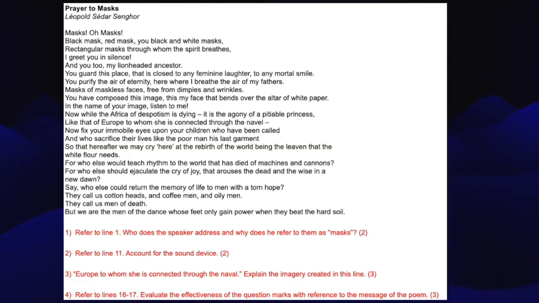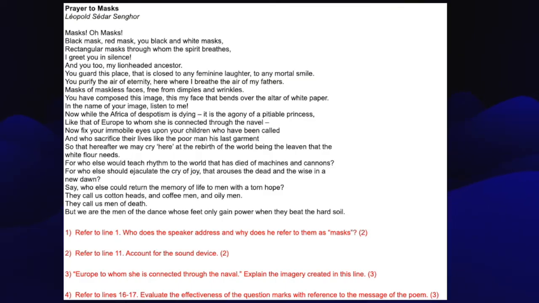Question 2, refer to line 11. Account for the sound device. So here it is another 2-mark question, but as you can see, they haven't told us what the sound device is. They are expecting us as the student to say what the sound device is and then for the 2nd mark to account for it.